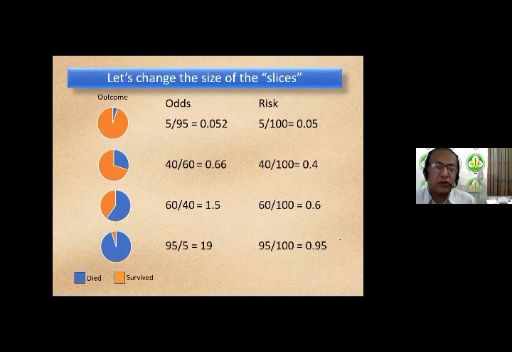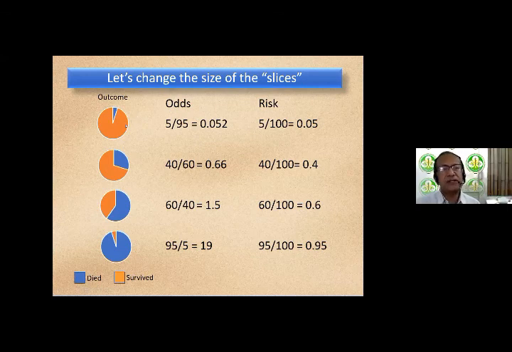Now, to familiarize ourselves with odds and risk, let's play around with the numbers a little bit. So let's change the size of the slices and see what effect it has on odds and risks. So here is a population. I would request you to focus attention on the top of the slide. So a population, the blue slice represents those who died and the rest orange is those who survived.